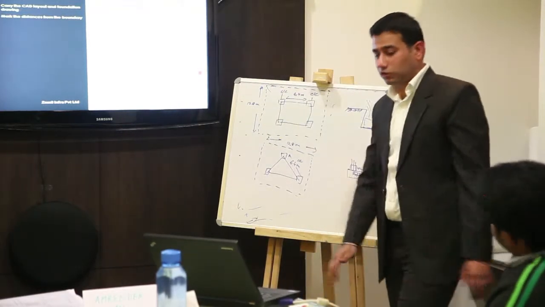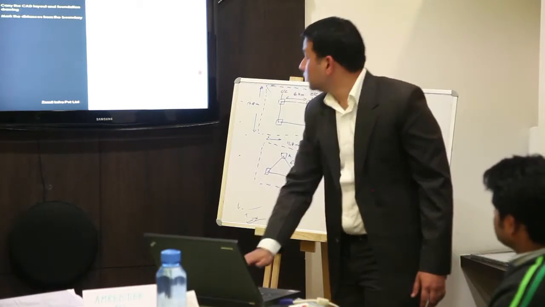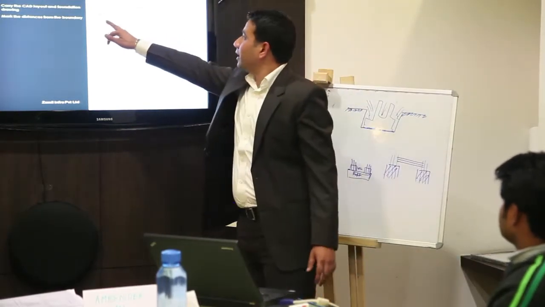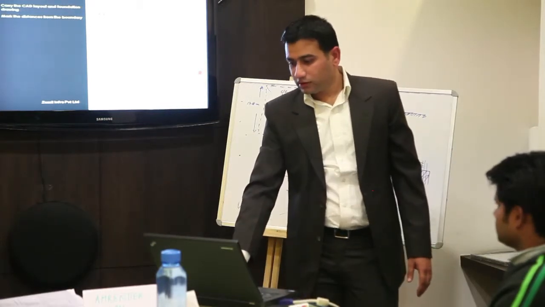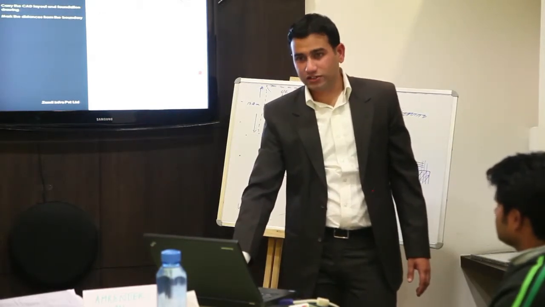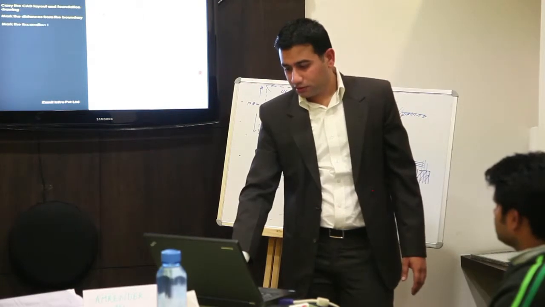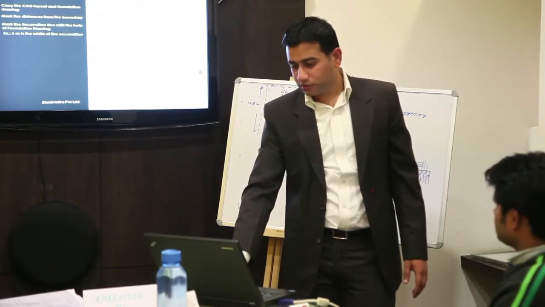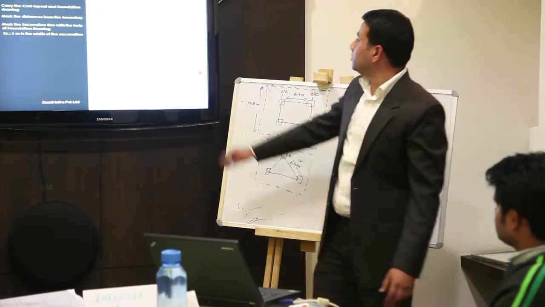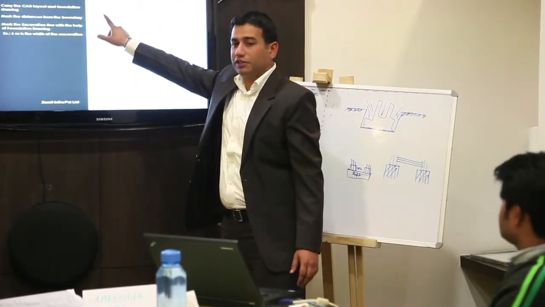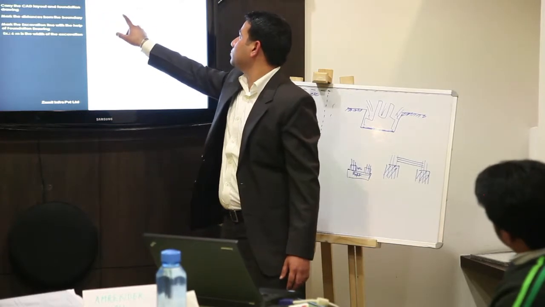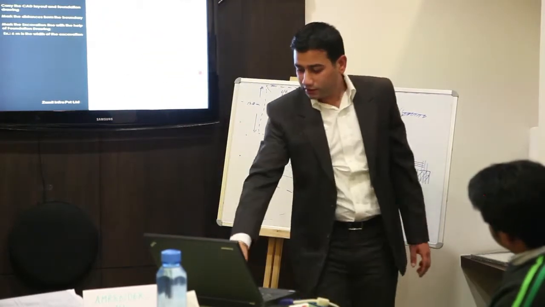Marking the distance from the boundary wall, right? Just mark 1.5 and 1.5 meter here. Draw the line of the excavated portion. Suppose it should be 6 into 6. From here 1.5 meter, from here 1.5 meter. Just draw a 6 meter straight line, right?